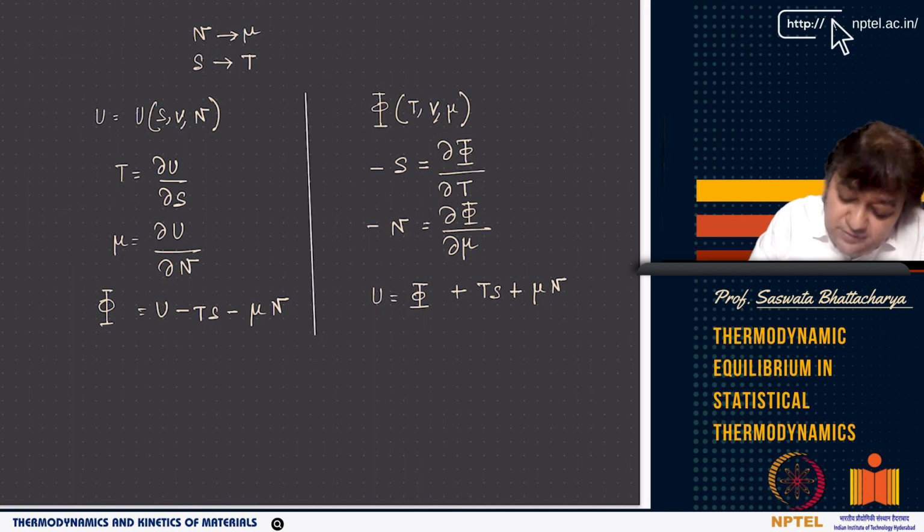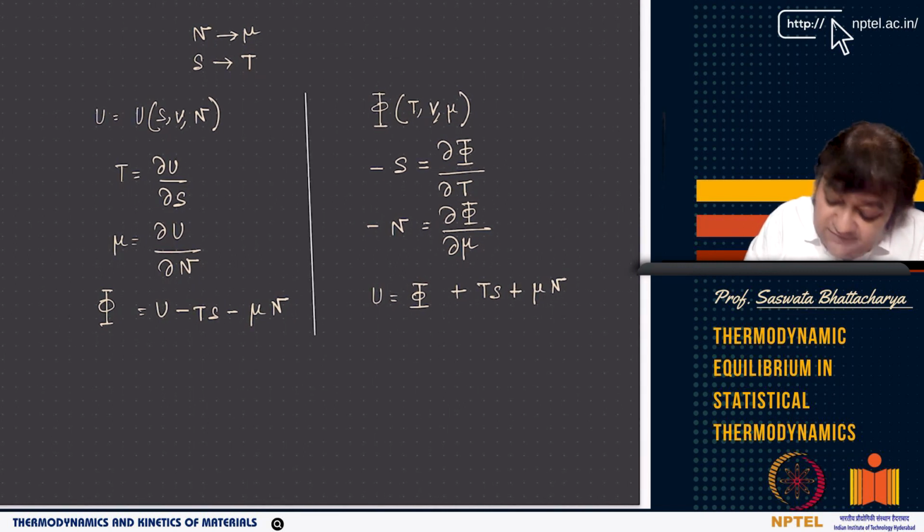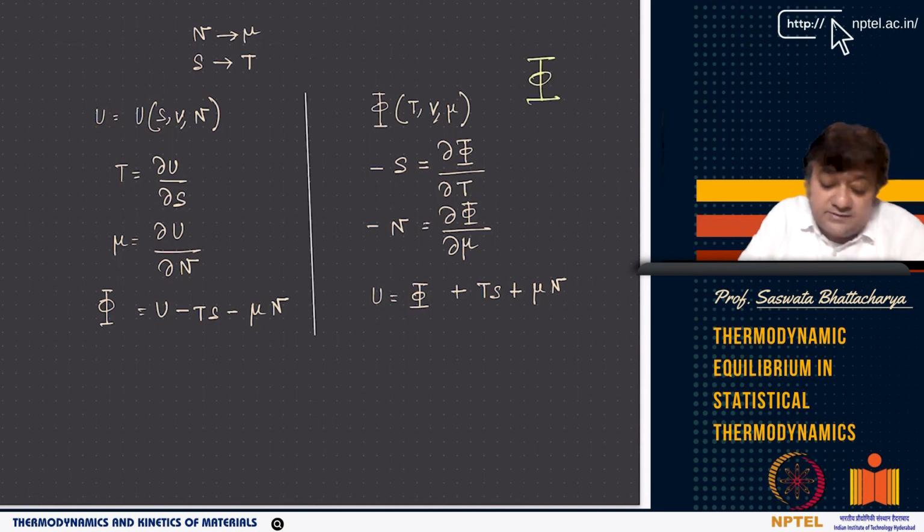So N goes to mu and S goes to T. This is the relation that I wanted to tell you. You have U as a function of S, V, N, but here phi as a function of T, V, mu. So S has been replaced by T, V remains V, and N is replaced by mu. Now if I write in terms of the grand potential, minus S is del phi del T. This phi is special, and this is one notation for how we write the grand potential.